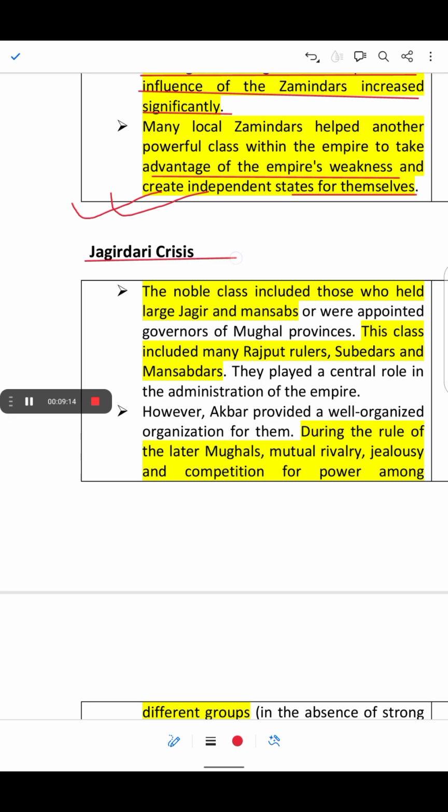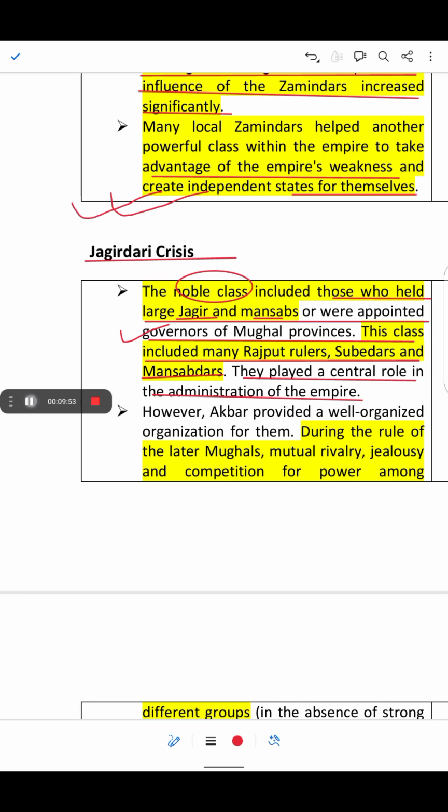Next is the Jagirdari crisis. The noble class included those who held large Jagirs or Mansabs or were appointed governors of Mughal provinces. This class included many Rajput rulers, Subedars, Mansabdars, and they played a central role in the administration of the empire. So first understand who these noble classes are.